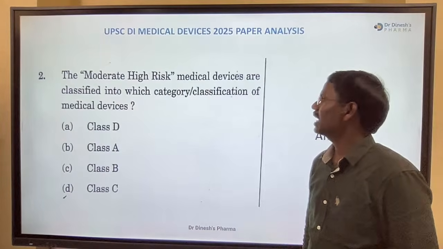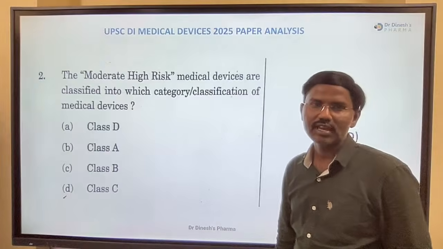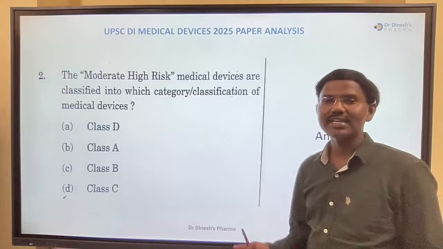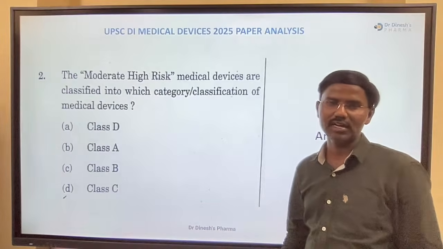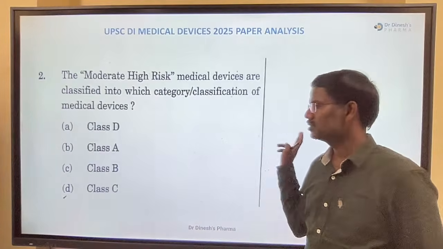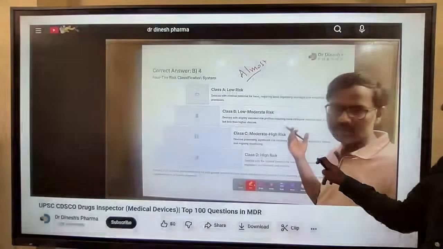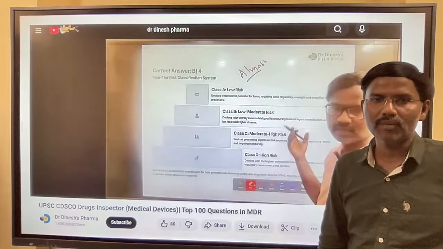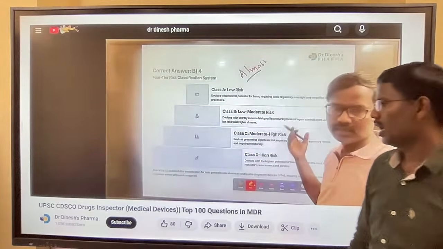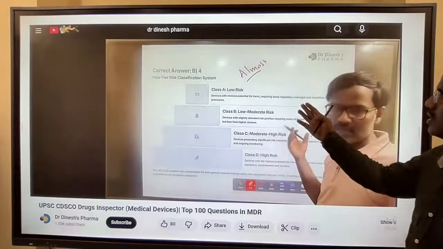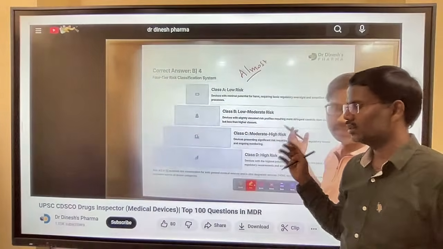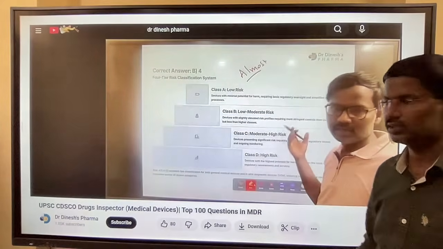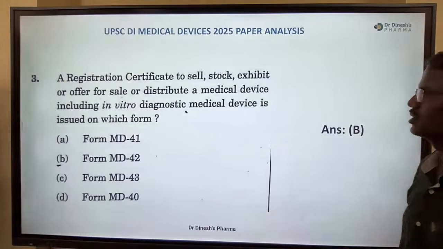The next question is: moderate to high risk medical devices are classified into which category? Classification of medical device, okay? We have discussed this in all the examinations. In every examination there is a question based upon the classification. So the answer is D, class C. We discussed this on YouTube and in our grand test and mock test, in every test, right? We have given the same question, and this is a direct YouTube question, in the top 100 questions, right?